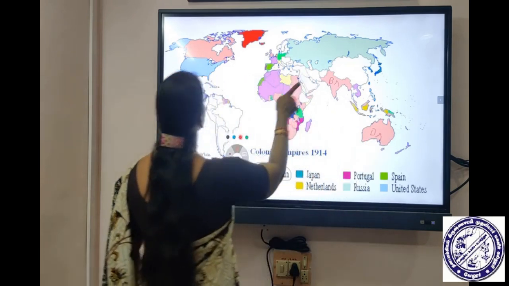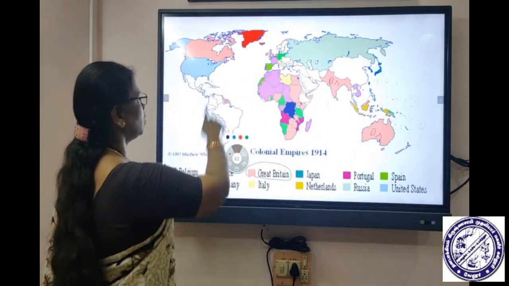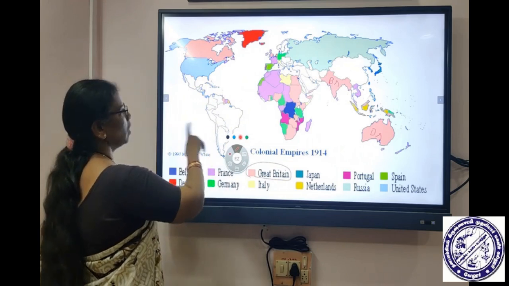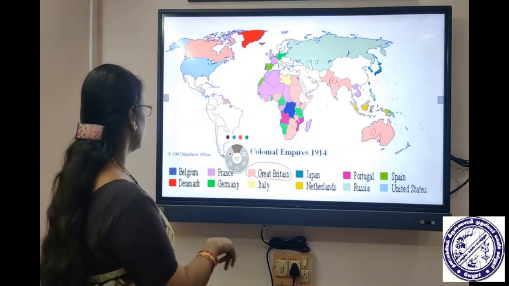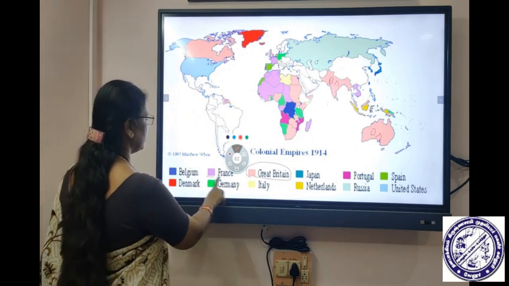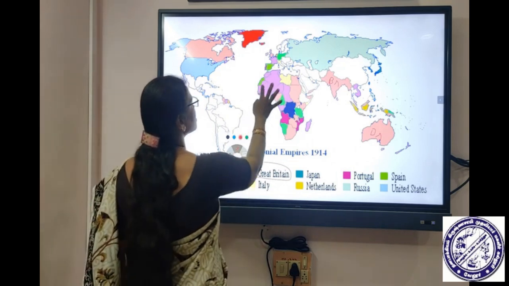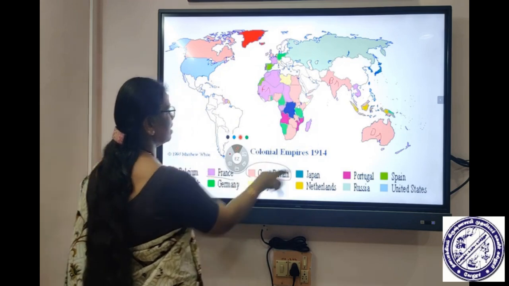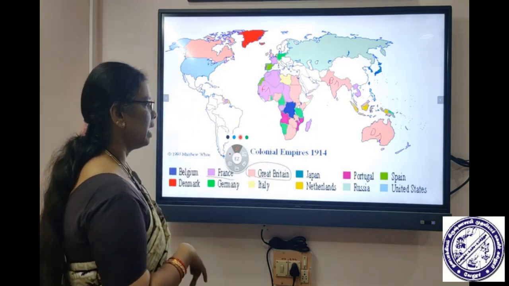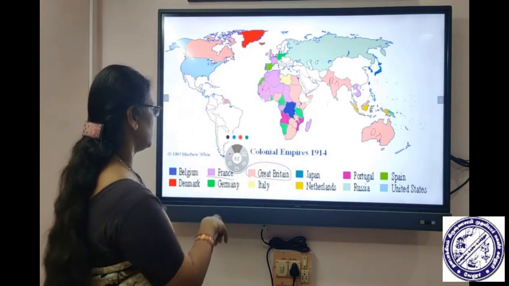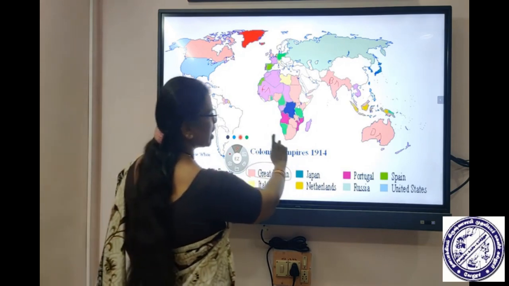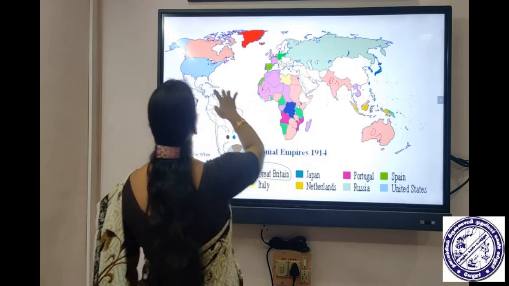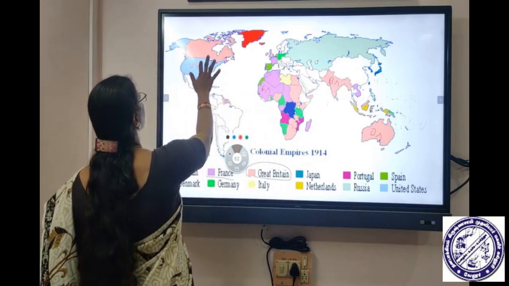Many countries, all over the world, were colonies under their control. The purple color is France, the countries under French control. And you see the Netherlands, Italy, Portugal, Spain, and the blue is the United States.